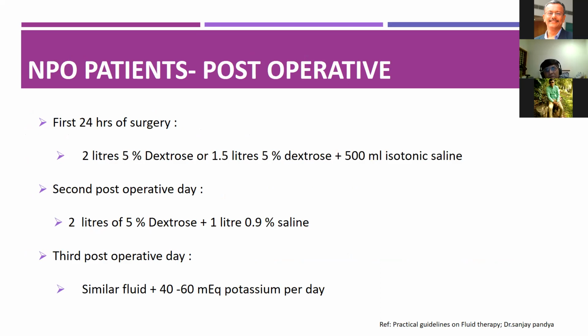And on the second post-operative day, 2 liters of 5% dextrose with 1 liter of 0.9% normal saline is used. And on the third post-operative day, along with the fluids, we have to give around 40 to 60 milliequivalents of potassium per day. No, why are you waiting till the third day to give potassium?